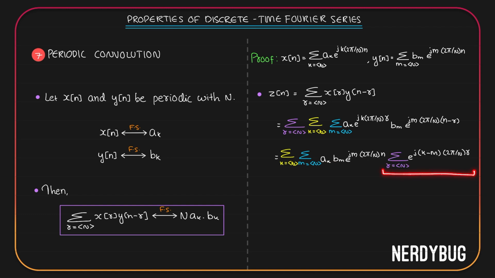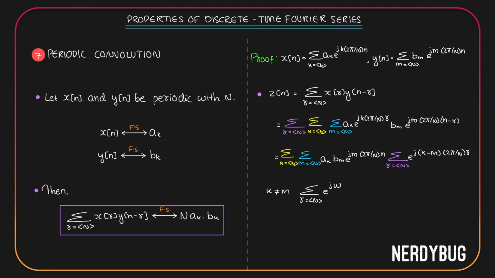Let us consider this summation now. There are two cases. We have k minus m here. Either k could be equal to m or k could be not equal to m. Let us see what happens if k is not equal to m. Then we are taking the summation over one period of e raised to j something.